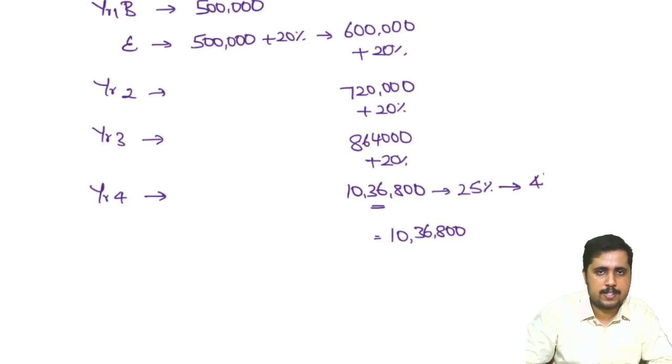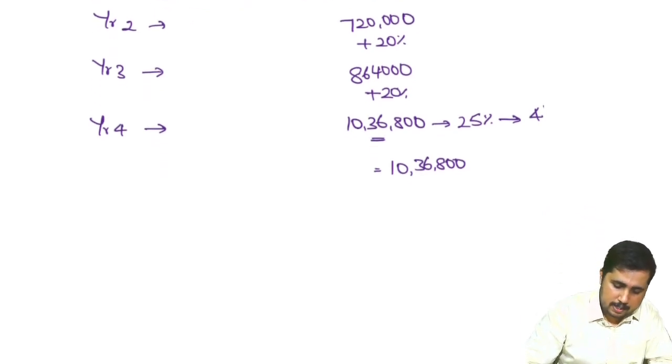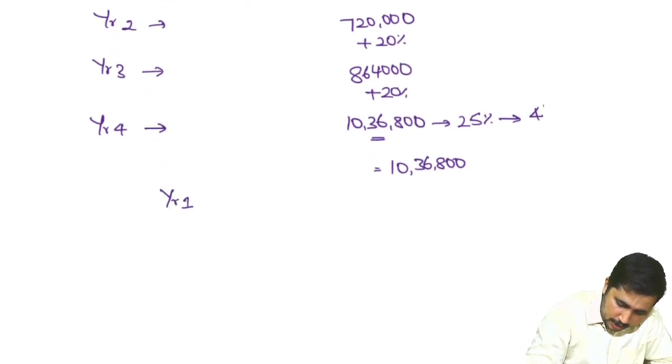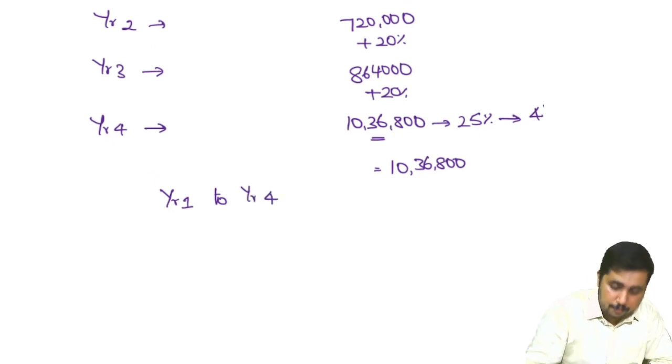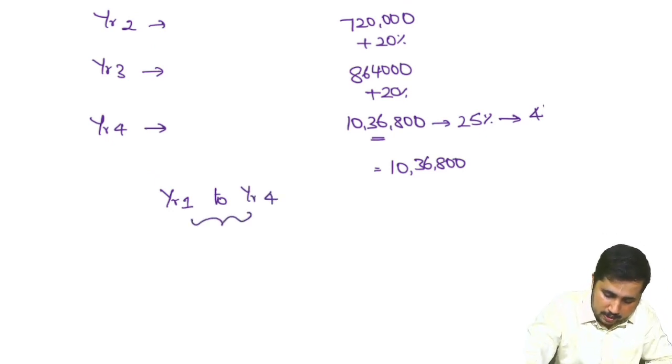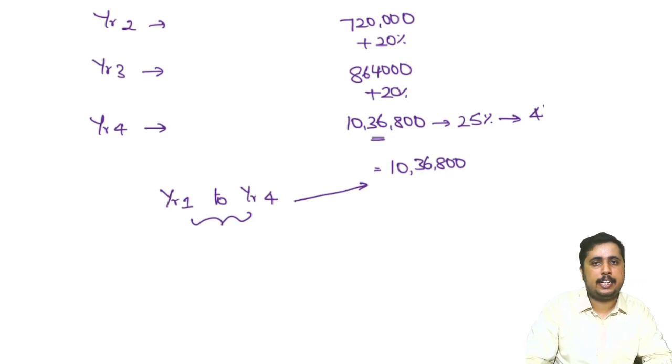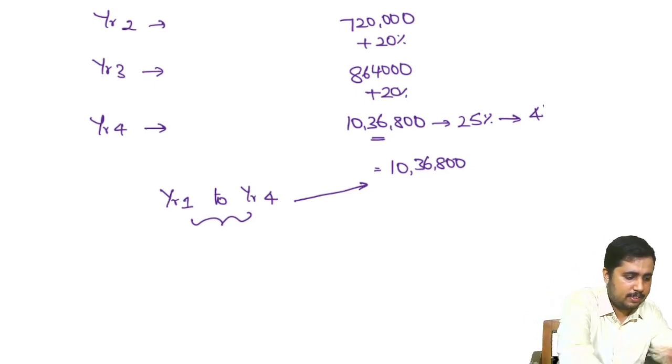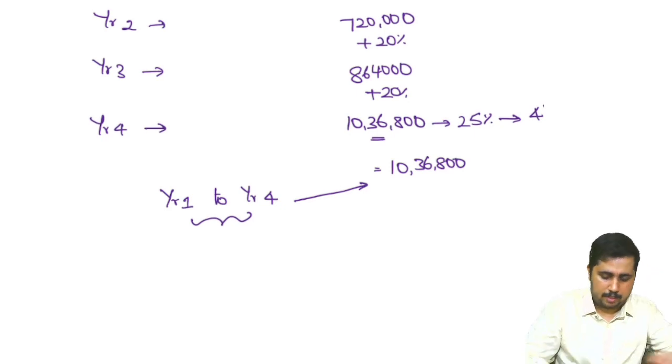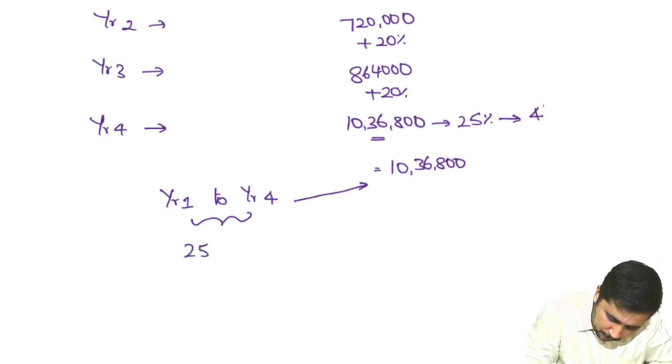But what is our key statement? Period of service, record the expenditure. What is the period of service? Period of service is year 1 to year 4. Which means in this period itself, you have to record 10,36,800. So what is the period we have? We have a total of 4 years. So 10,36,800 divided by 4 means we will be recognizing 259,200 every year.